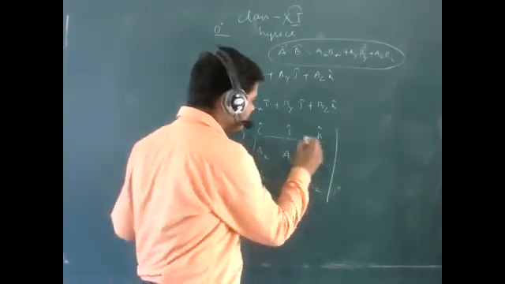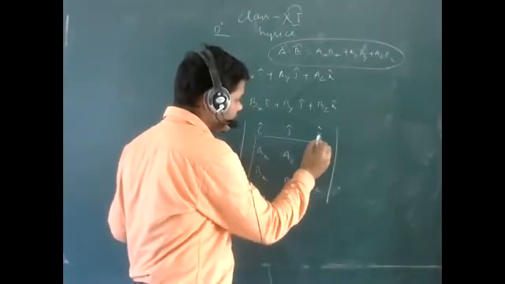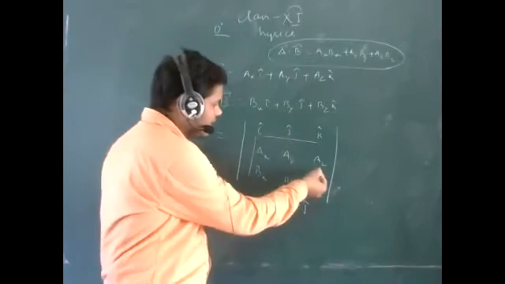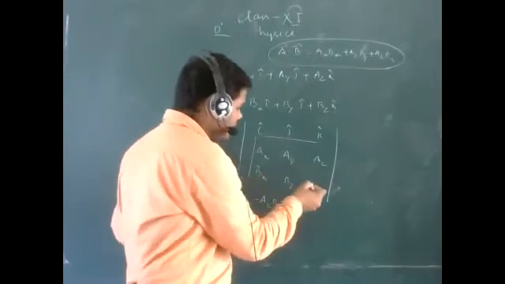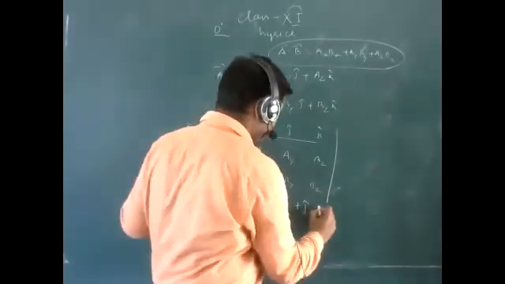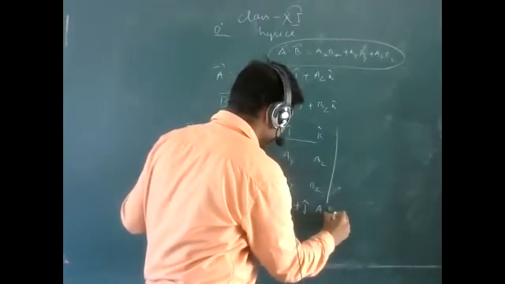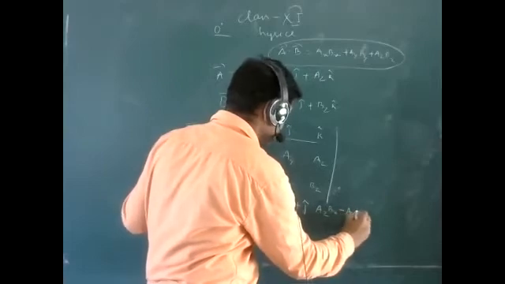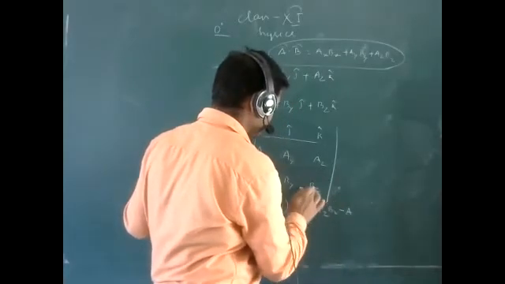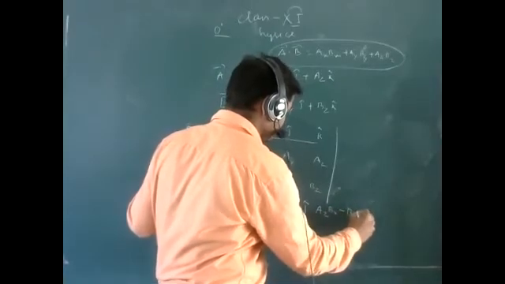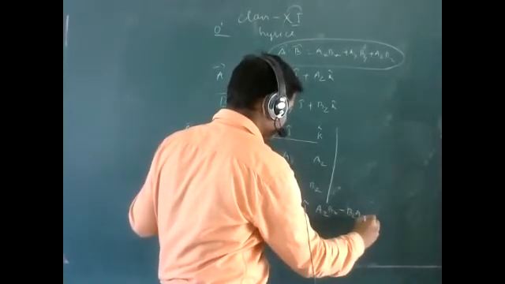That means, after j cap, we have az bx minus bz ax.